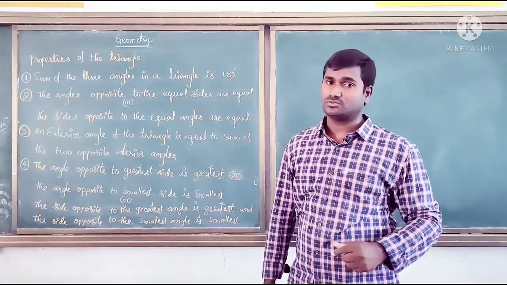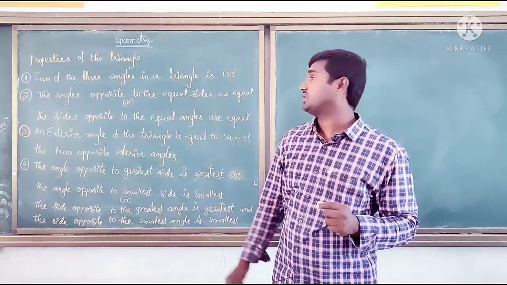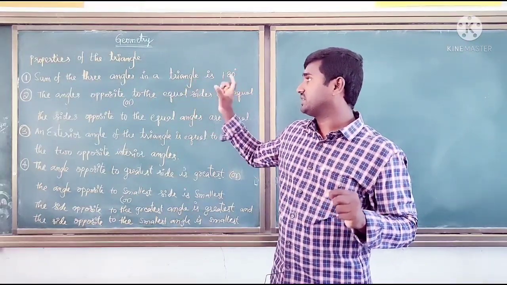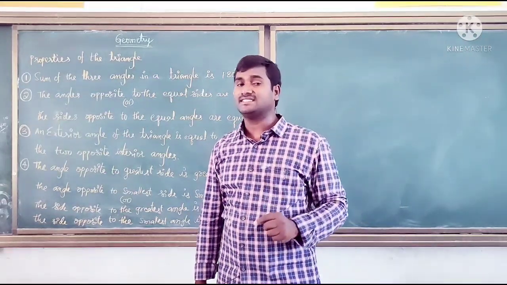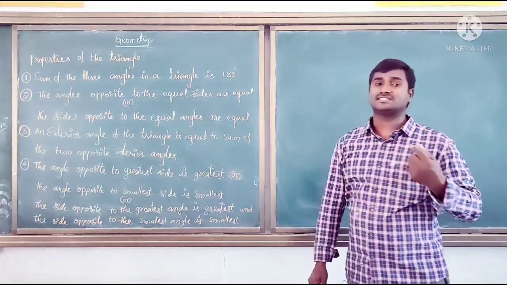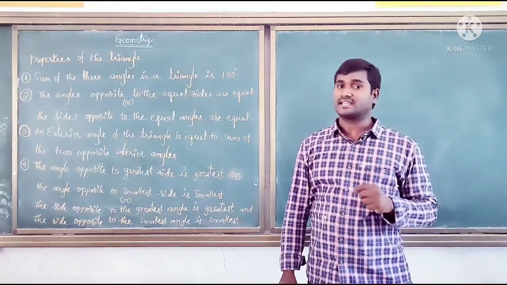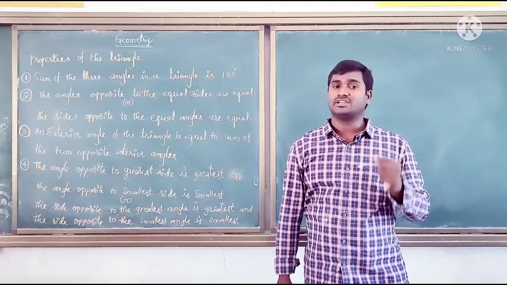So let us go for the concept. In this video I am going to discuss with you the very important properties, that is, properties of the triangle. In that, the first one is: the sum of three angles in a triangle is 180 degrees. In a triangle we have three angles. The sum of three angles in a triangle is 180 degrees.